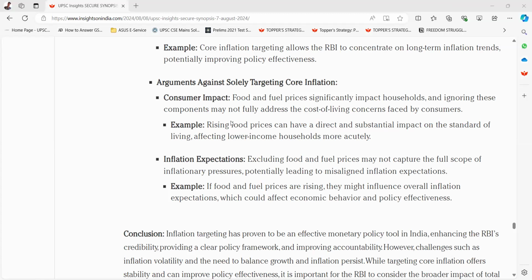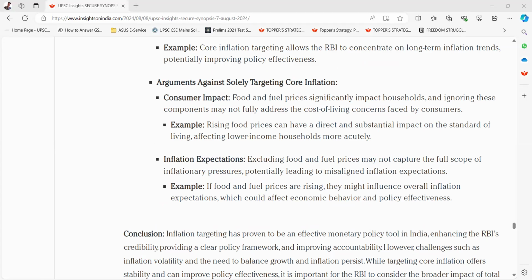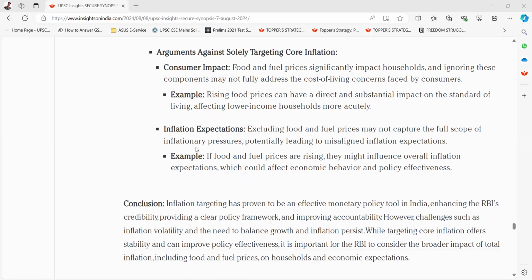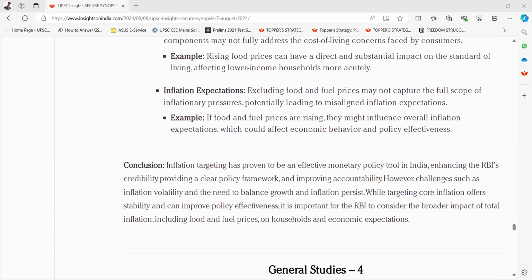Arguments against solely targeting core inflation. Consumer impact. Food and fuel prices significantly impact households, and ignoring these components may not fully address the cost of living concerns faced by consumers. Example, rising food prices can have a direct and substantial impact on the standard of living, affecting lower income households more acutely. Inflation expectations.